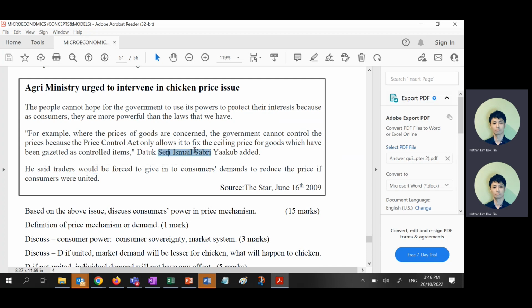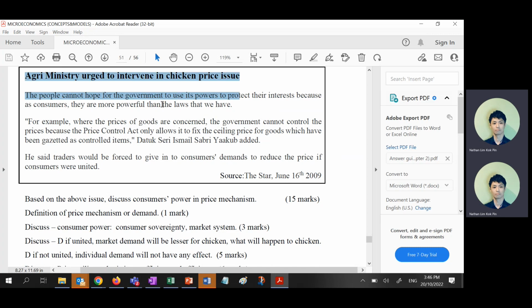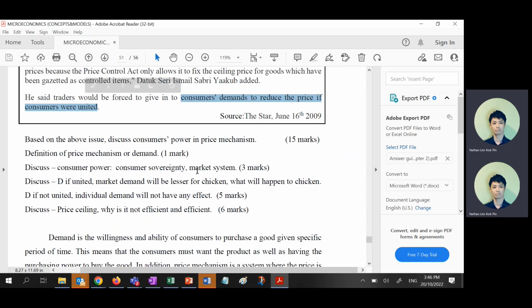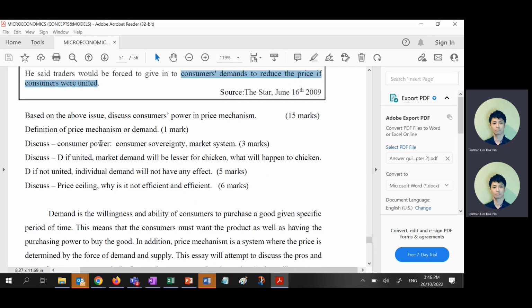Last time Ismail Sabri used to be agriculture minister. Now he's, how can an agriculture minister that don't know economics become prime minister? Until now, I still don't understand, right? So he said traders will be forced to give in the consumers' demand to reduce the price if consumers were united, right? So yeah, you have to follow what he said, because economists we have to somehow give way to politicians sometimes.